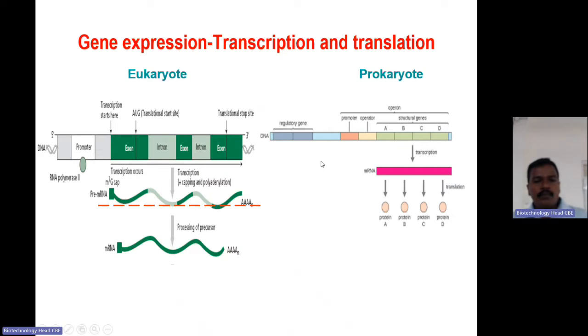Here, prokaryotes and eukaryotes are two different organisms. The prokaryote is the basic model of the cell, and the eukaryote is the advanced model. The eukaryote has individual organelles, and prokaryotes do not have well-developed organelles.